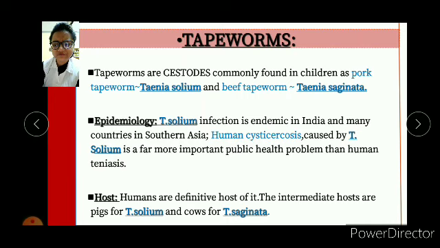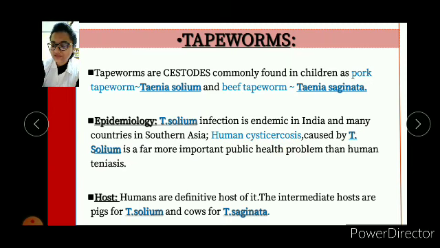Next comes the tapeworms. Tapeworms are cestodes commonly found in children as pork tapeworm. Pork tapeworm is Taenia solium, and the beef tapeworm is Taenia saginata. Epidemiology. Taenia solium infection is endemic in India and many countries in Southern Asia. Human cysticercosis is caused by Taenia solium, and it's a far more important public health problem than human taeniasis.